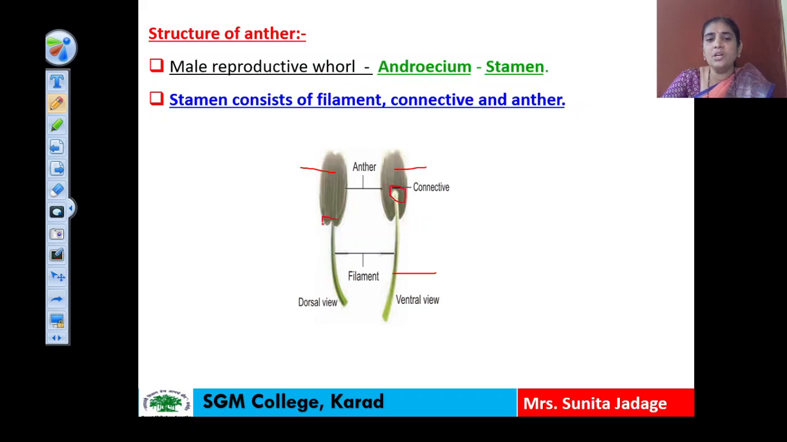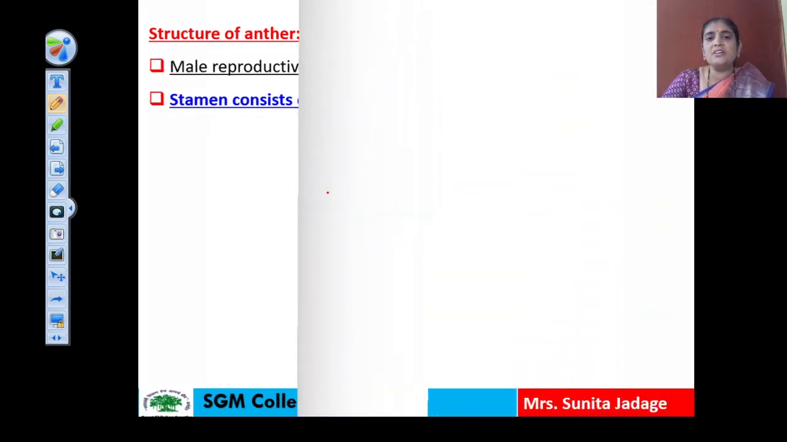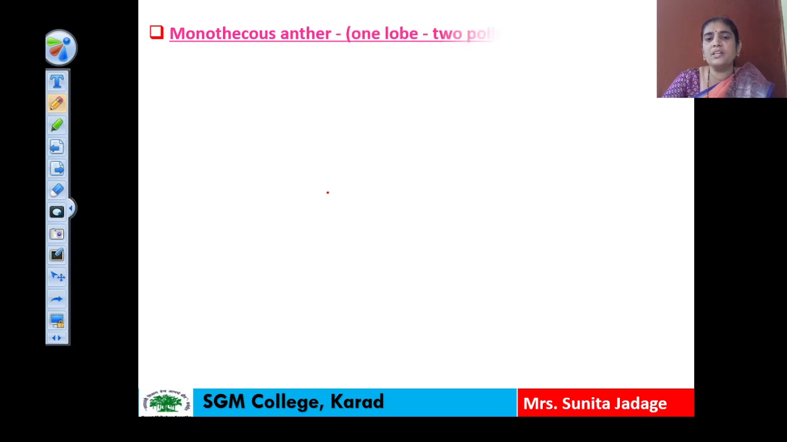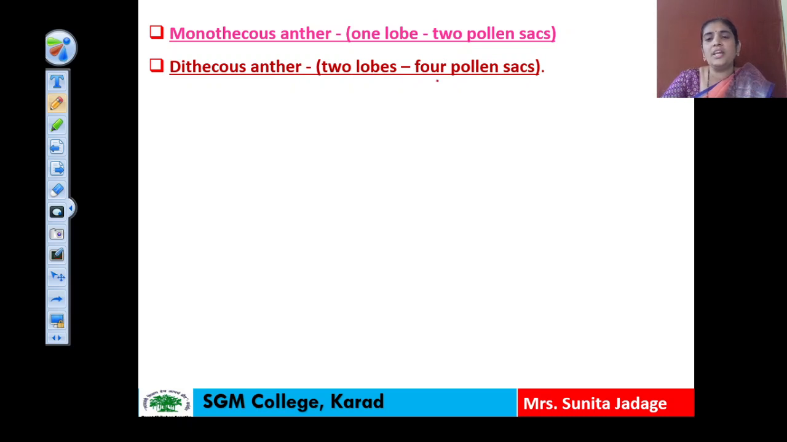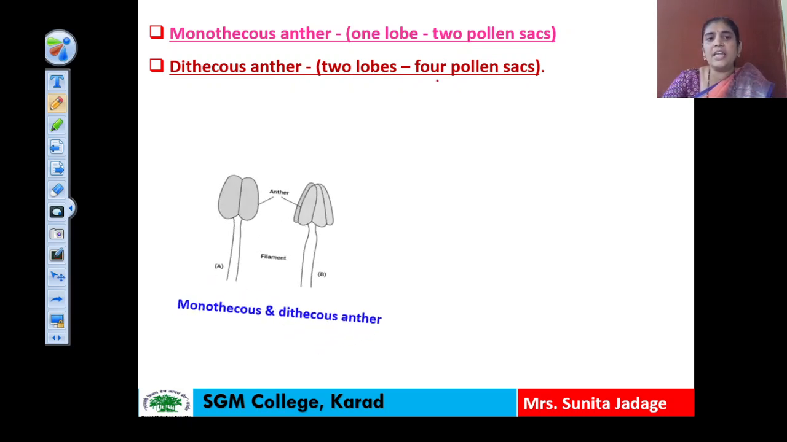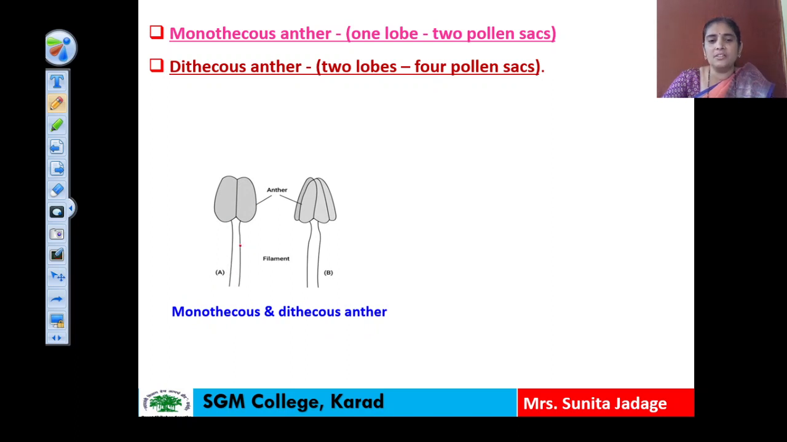With the help of connective, the filament is attached to the anther, and the anthers present in angiospermic plants are of two types. Some anthers are monothecous, that is they are showing one lobe and two pollen sacs, and some anthers are dithecous anthers showing two lobes which are having four pollen sacs. So let us see in the diagram. This is the monothecous anther and this is the dithecous anther. Here you can see one lobe, that is the two pollen sacs, and here you can see the four pollen sacs. This is the first, this is the second, this is the third, and this is the fourth. So such type of anther is known as a dithecous anther.